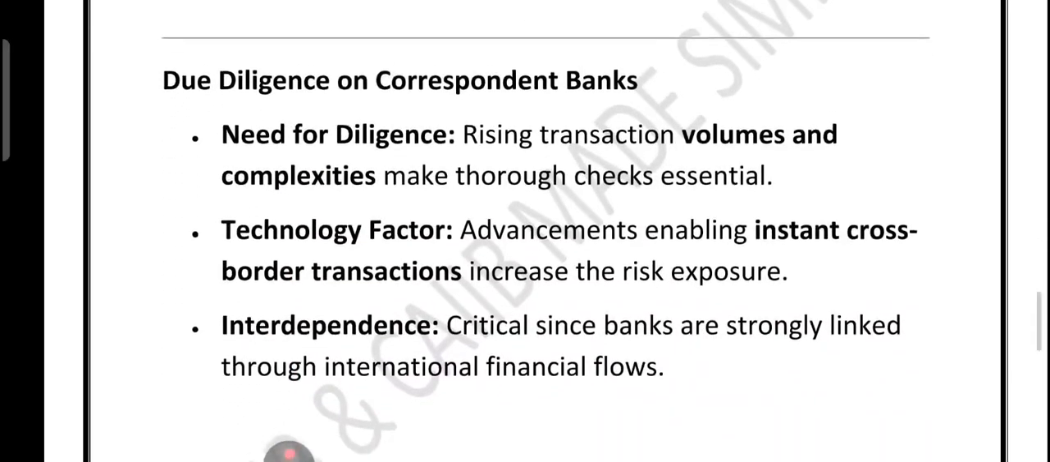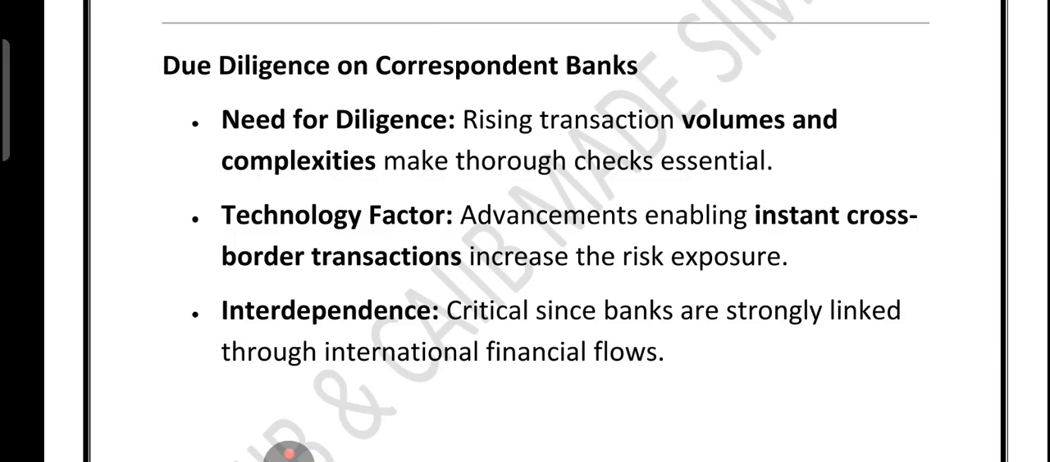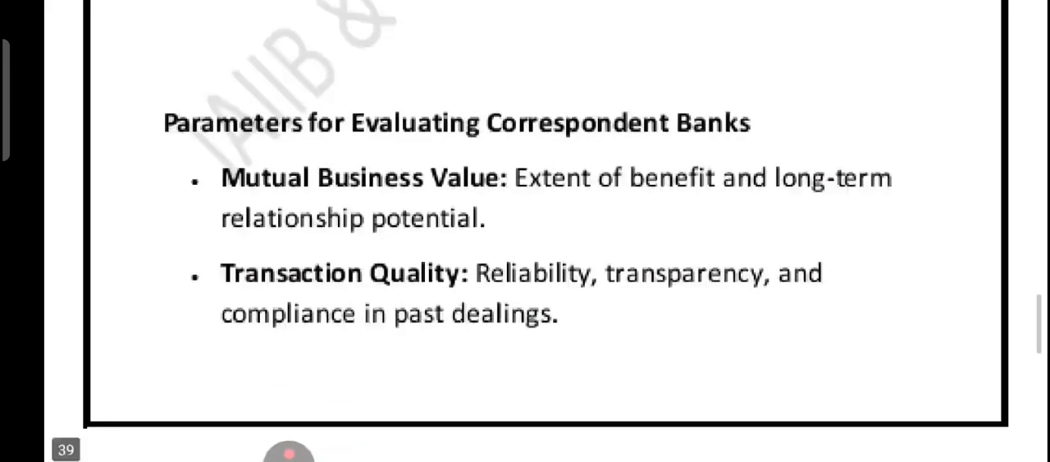So now let us discuss what is the due diligence on correspondent bank. See, the need is higher transaction volume plus complexity. This causes the risk. Right, so that is the point. Due diligence on correspondent banking we are talking about. So the need is high transaction volume plus complexity. Technology means instant cross-border transfer, and it causes higher exposure.